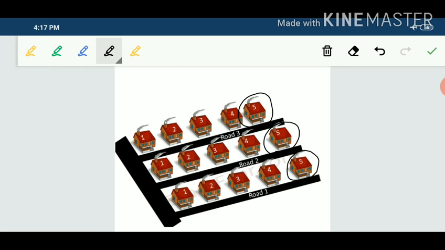So to find the house, we need full reference information. Like if I give you full reference information, you have to give this parcel to house number 5 on road 2. This is road 2. On this road house number 5 is here, yes, here is your destination. So here you have to give the parcel. So to find the points, we need the reference information.